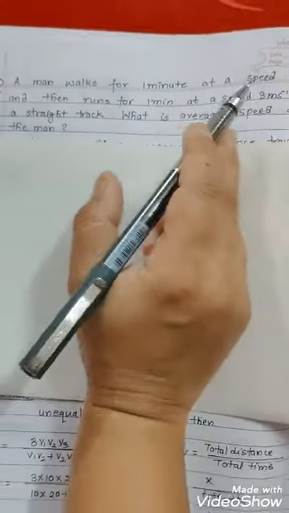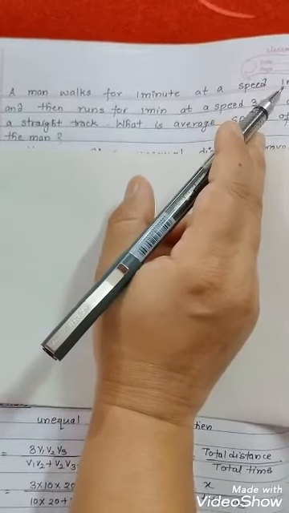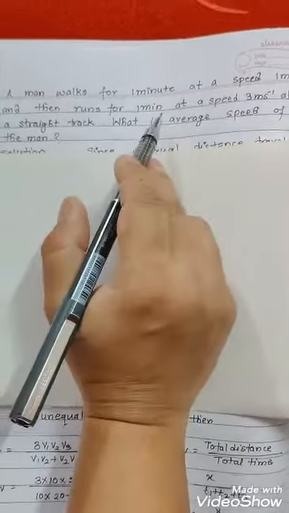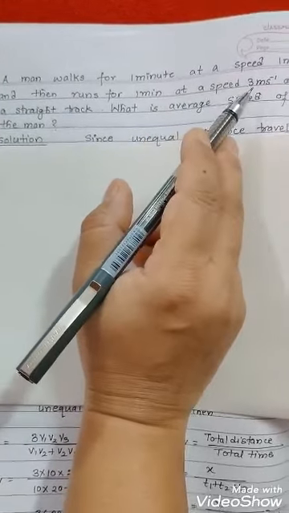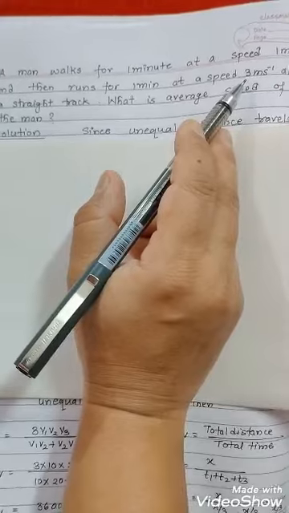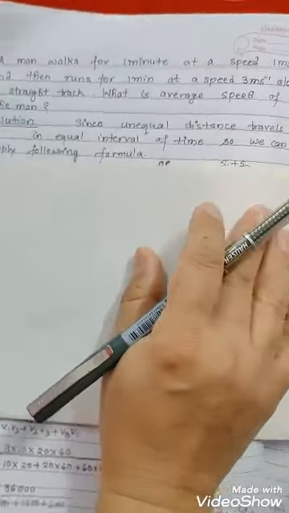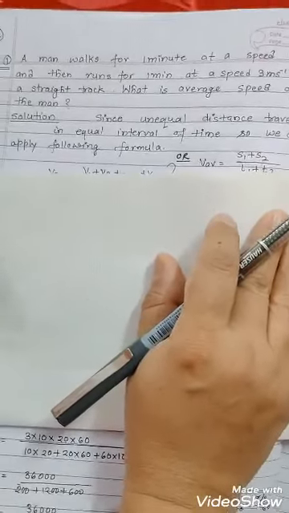But the speed for the first minute is 1 meter per second and for the second minute it is 3 meter per second. So this is the case of unequal distance travelled in equal interval of time.